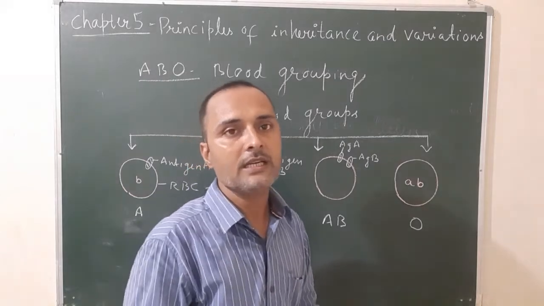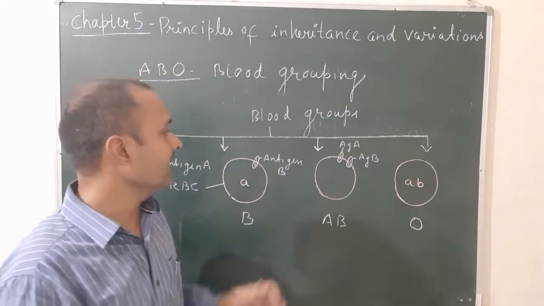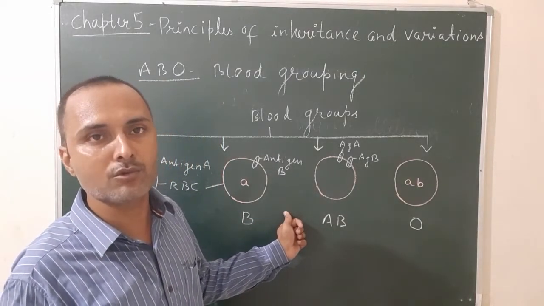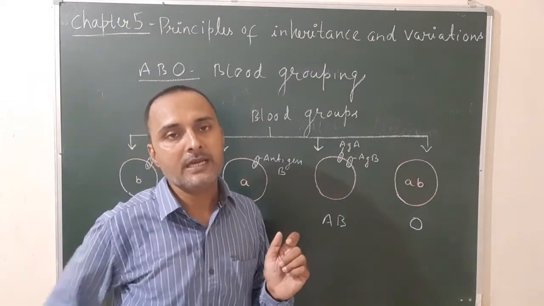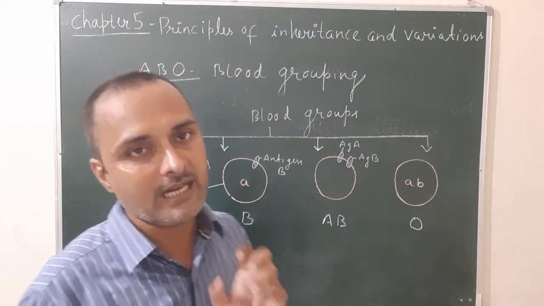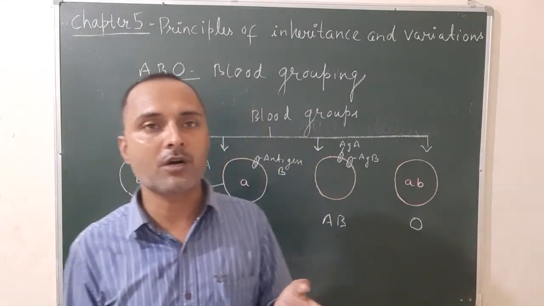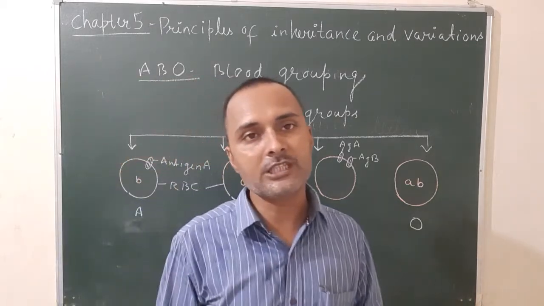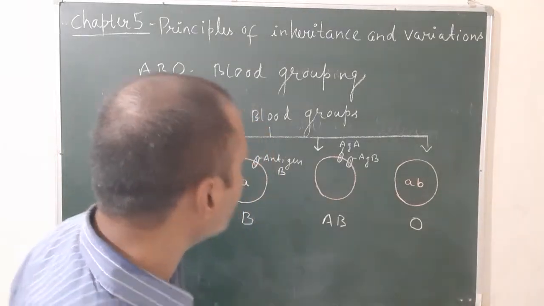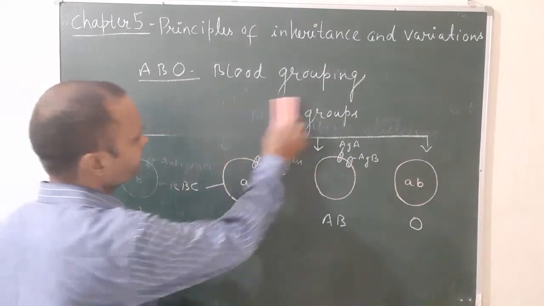So let's see, what do you mean by multiple allele? When a single gene has more than two alternative forms, this phenomenon is known as multiple allelism, and this gene is known as a multiple allele. In case of humans, gene I controls blood grouping, so it is an example of multiple allele because it has three alternative forms represented by IA, IB and i. So let's see the chart that is given in your NCERT book.